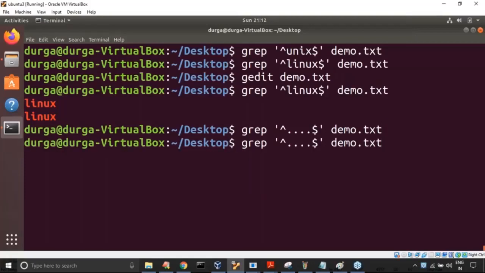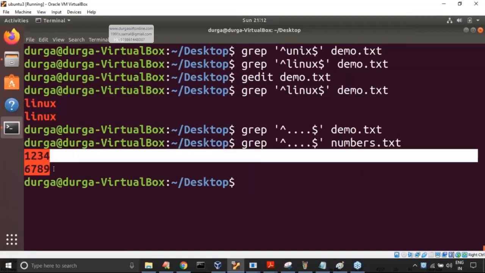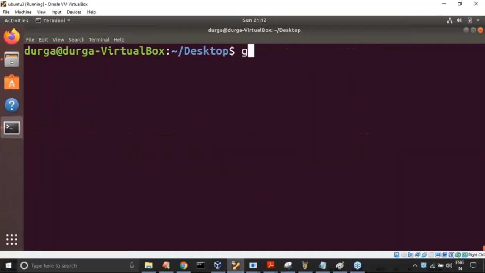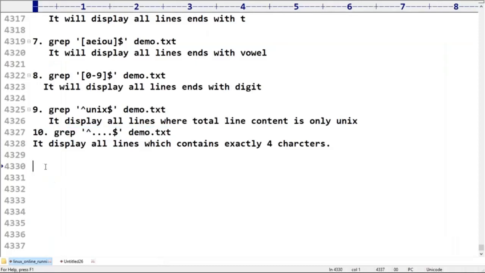We have another file, numbers.txt: 1 2 3 4, 1 6 7 8 9. The line which contains only four characters, observe in numbers.txt, this line and this line. Clear? Any explanation required? Space is also considered, any character including special characters also. It need not be an alphabet symbol or digit.